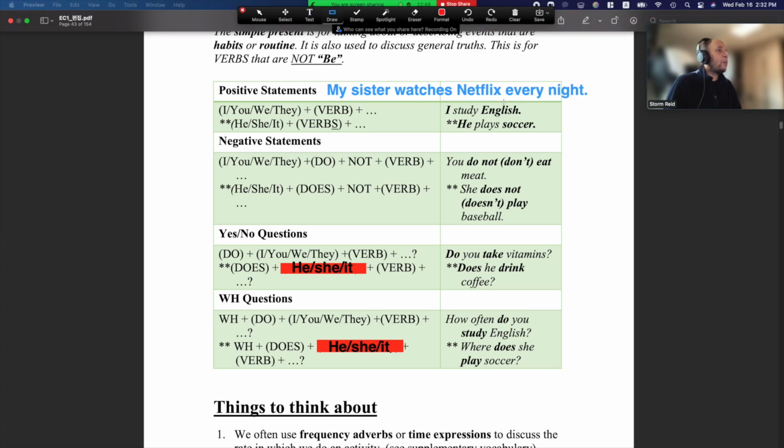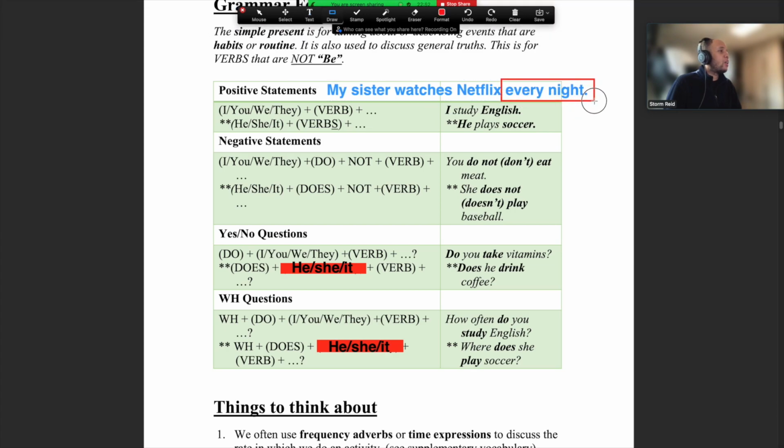Now you can see, guys, that I'm putting in this time expression. Now time expressions and frequency adverbs, guys, we'll look at in a minute, but you guys know most of these, right? Every day, every week, every year, once a week, twice a week, 3 times a week. But I'm just going to use it just for practice here. It's a good habit. So my sister watches. The word ends in ch, so I add es. So my sister watches Netflix every night. Perfect. That's my positive statement.